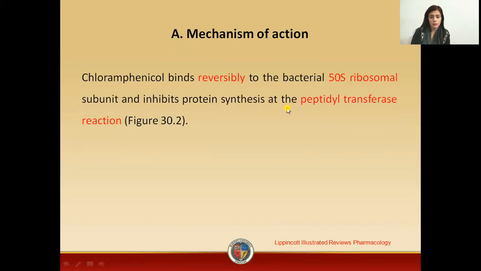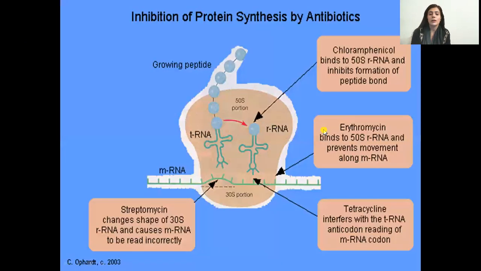Now, going to the detail of its mode of action. This is the drug that reversibly binds to the 50S ribosomal unit of the bacteria. There, it inhibits the peptide transferase reaction. Now, what is this reaction? Basically, the drug acts at this 50S portion, and thereafter binding to this, it will inhibit the formation of the peptide bond. Thus, it will inhibit this chain formation.